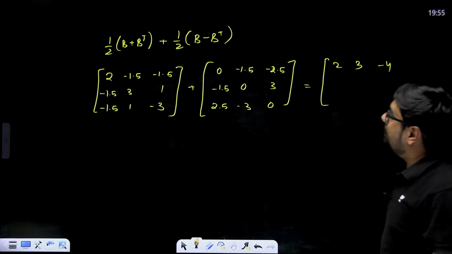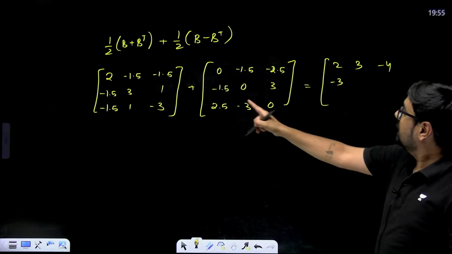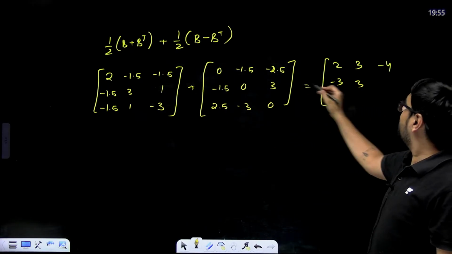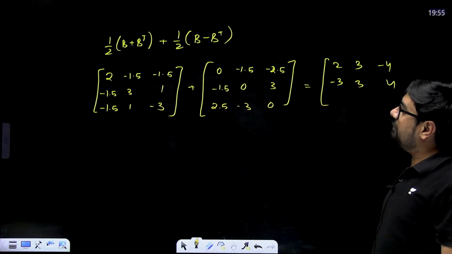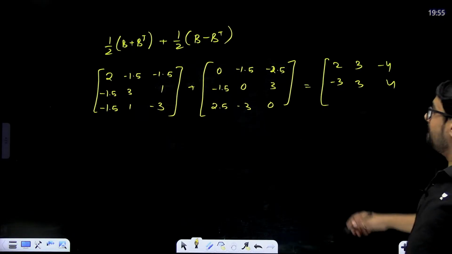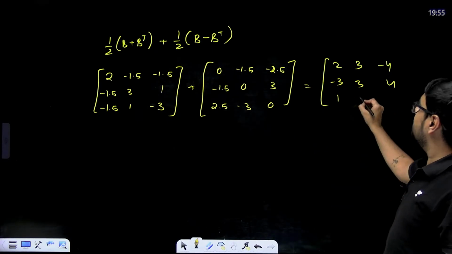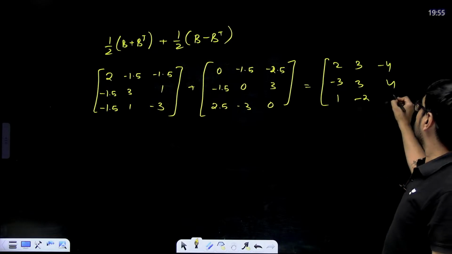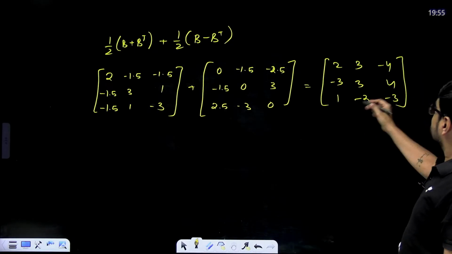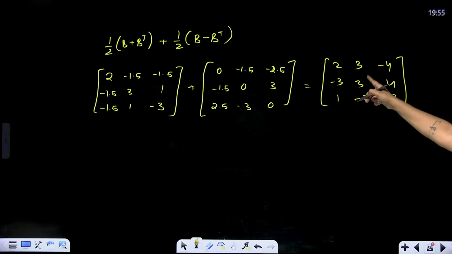So, minus 1.5 minus 1.5 again minus 3. 3 plus 0, 3. 1 plus 3, 4. Minus 1.5 plus 2.5, how much? 1. Right? Positive 1. 1 plus minus 3, that means minus 2. And minus 3 plus 0, that means minus 3. Look at this. This is exactly B or not? 2, minus 2, minus 4, minus 1, 3, 4, 1, minus 2, minus 3, 2.